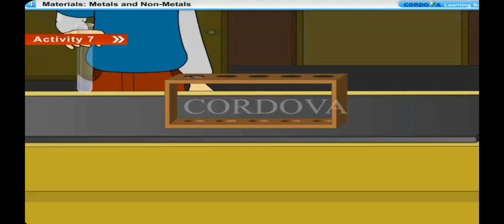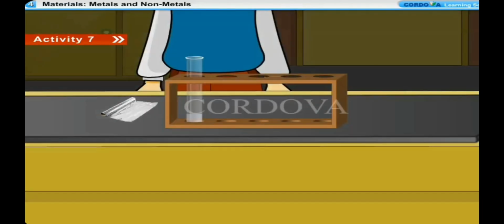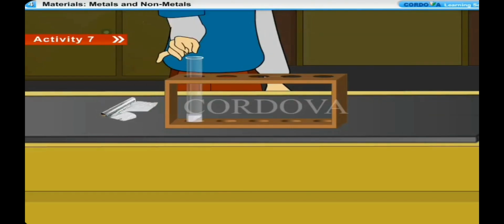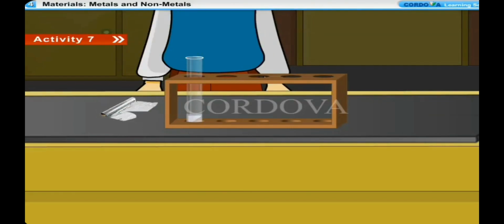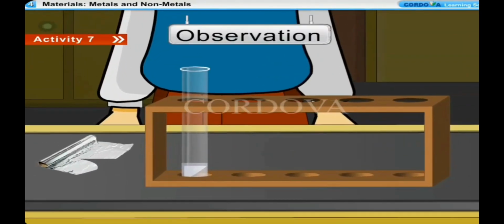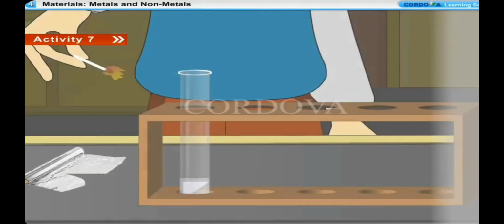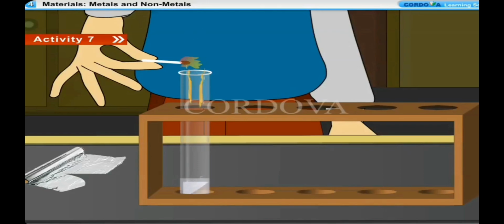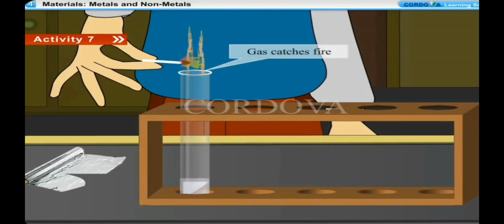and shake the test tube containing sodium hydroxide well. We have prepared a fresh solution of sodium hydroxide. To this solution, we add a piece of aluminium foil. We can see tiny bubbles of gas in the solution. Observation. We bring a burning matchstick near the mouth of the test tube. The gas catches fire with a pop sound. The pop sound indicates the presence of hydrogen gas.